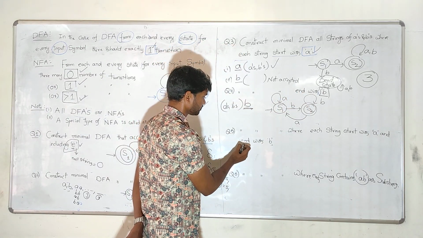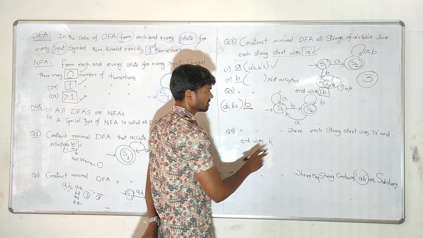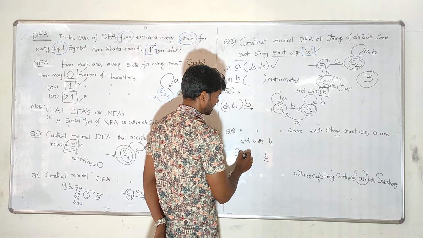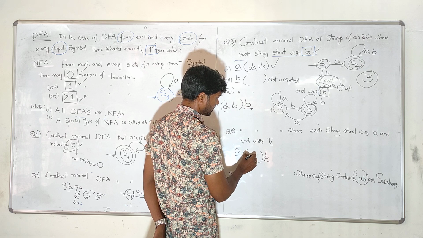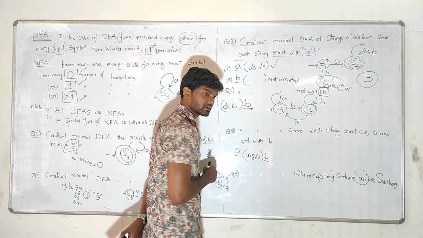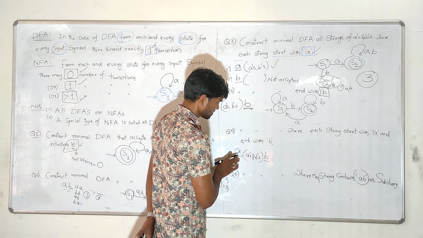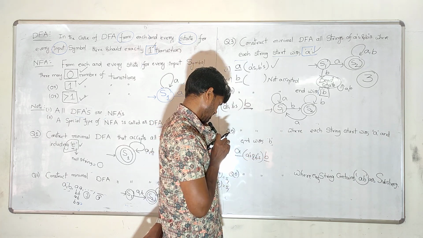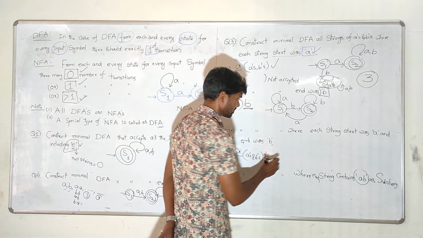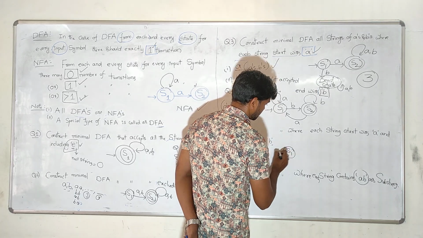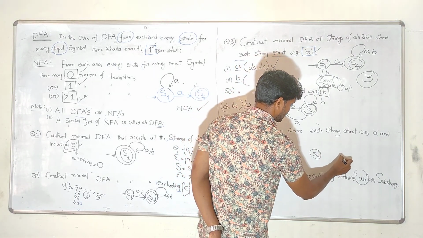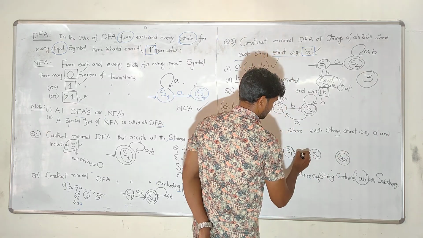Now coming to the fifth question, the string should always start with A and end with B, and in between any number of A's and any number of B's come, no problem. That means the starting symbol should be A, the ending symbol should be B, and in between any number of A's and B's come, no problem for us. So like this, the simple diagram has S1, S2, and the final state S3.